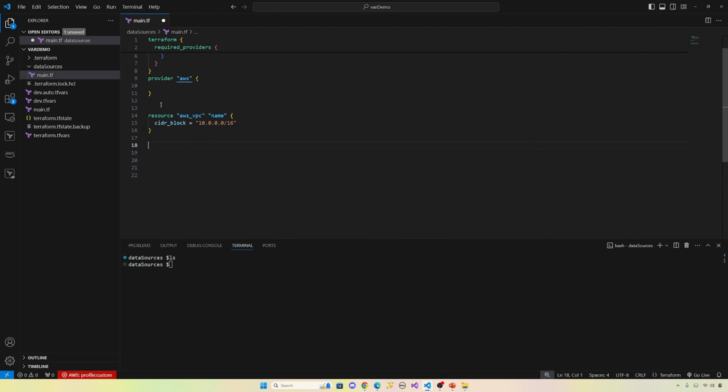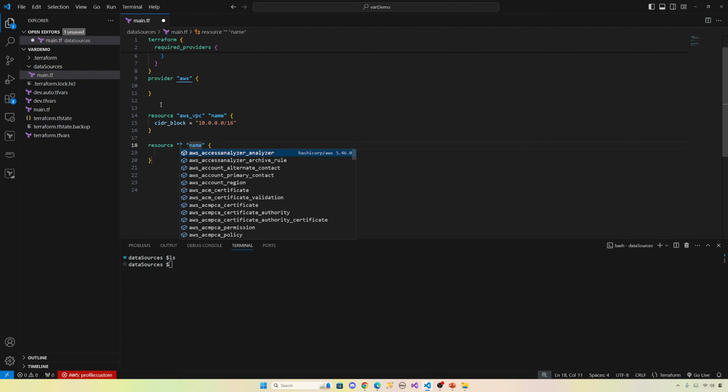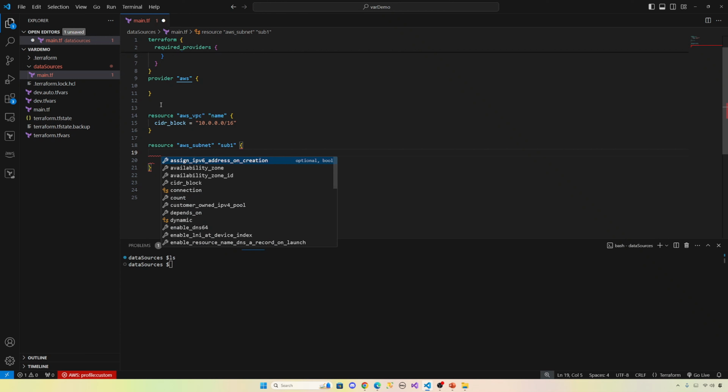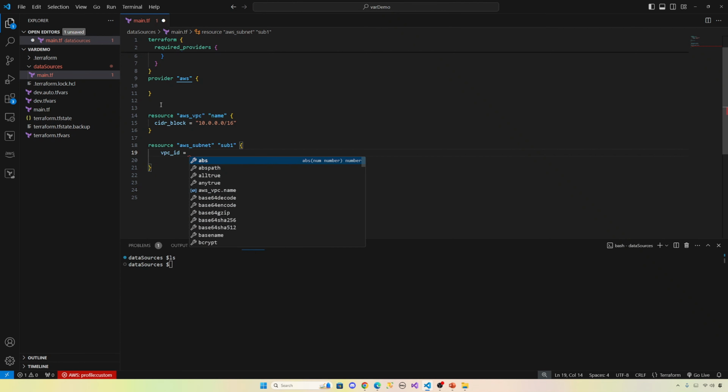Now let's create a subnet. Resource aws_subnet, that's the resource type. Let's give this one sub1. For the subnet, the required arguments are these. Which VPC does this subnet go into? VPC ID is required.